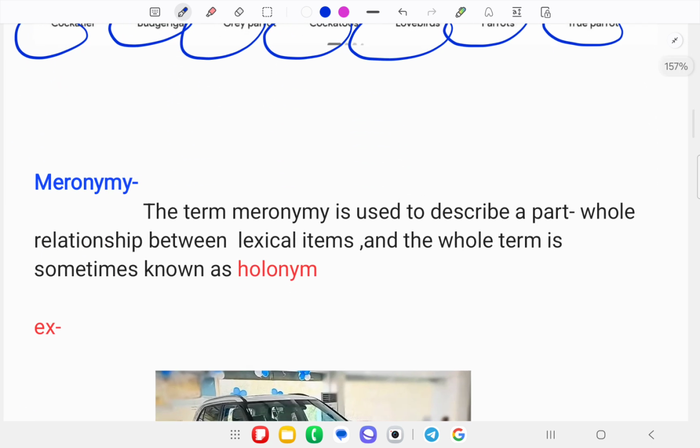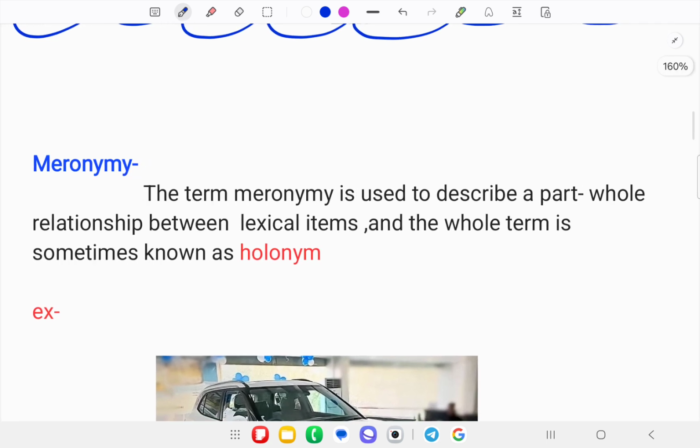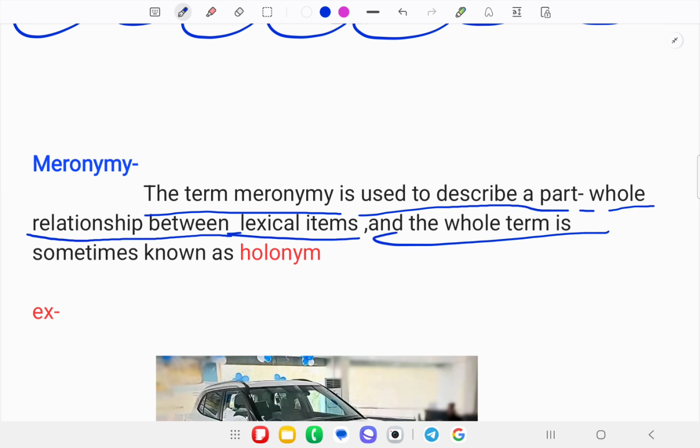Next we have another term, which is known as meronymy. The term meronymy is used to describe a part-whole relationship between lexical items, and the whole term is sometimes known as the holonym.